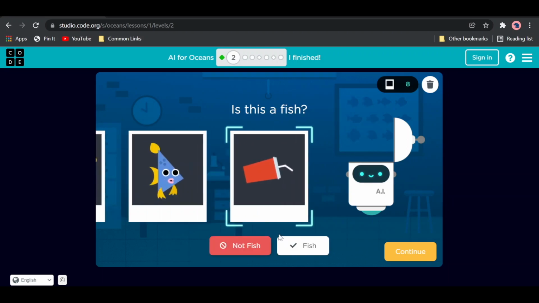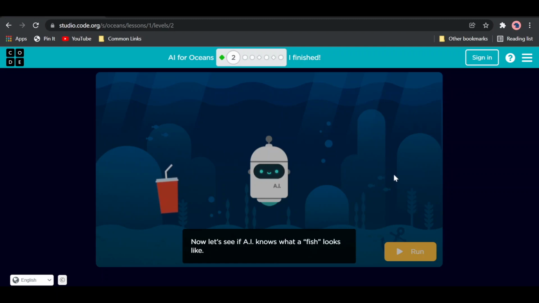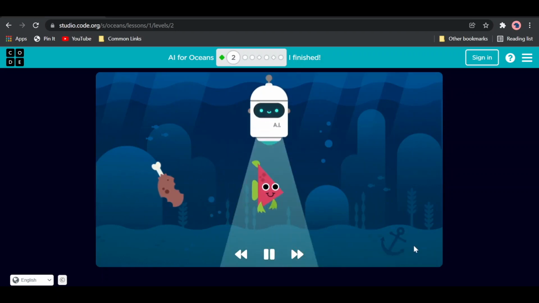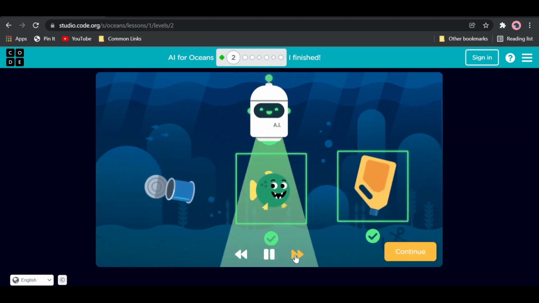This is a fish. When you think that you've trained it enough, you can click continue to go to the next stage, which is testing the AI. This is where we give the AI a picture that it has not seen before and test it on whether it can predict that it's a fish or not a fish correctly. So let's see if it knows what a fish looks like. AI will analyze a random set of objects and label them based on your training. So let's click the button and see. You can already see some mistakes. You can click this button to go faster.